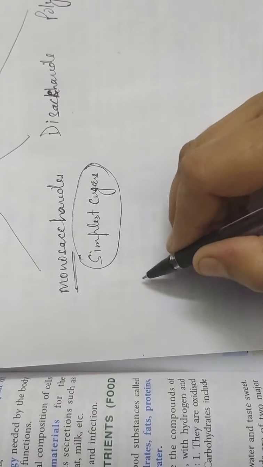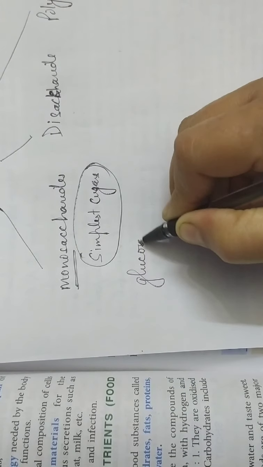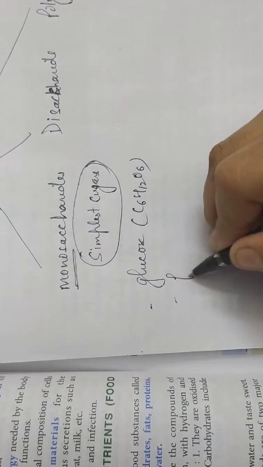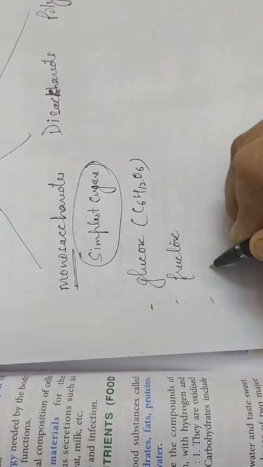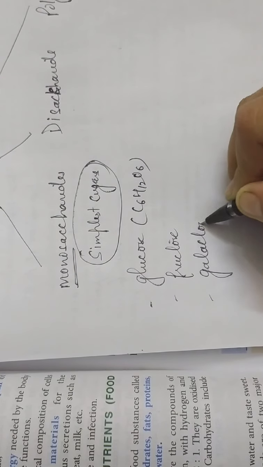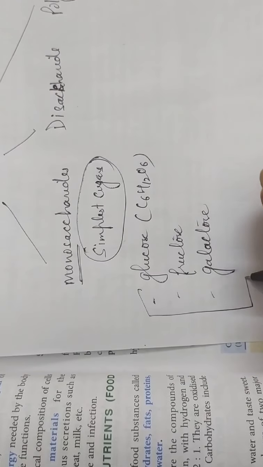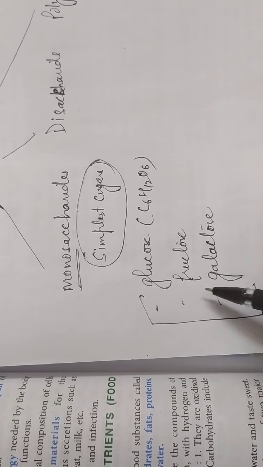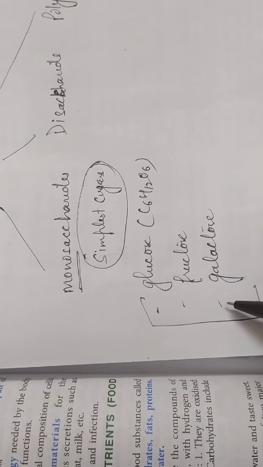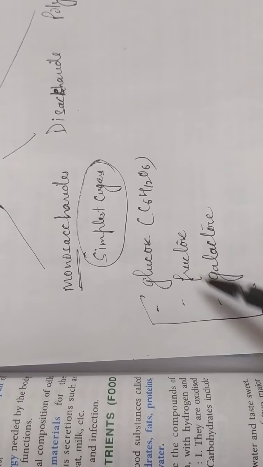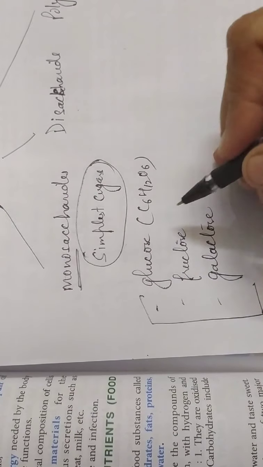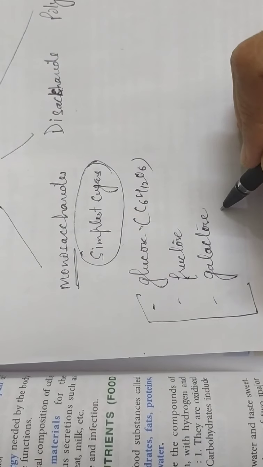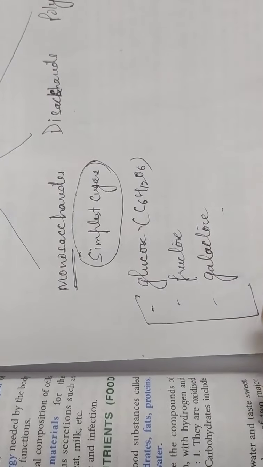And you are very much familiar with which those are: glucose, and you all know the formula of glucose, C6H12O6. Fine. The other examples are fructose and galactose. All these simple sugars don't need any digestion. They are directly absorbed in your blood because they are already the simplest of molecules, to which whatever food you eat is finally broken down. Okay. So glucose and fructose, simplest sugars, are found in fruit juices. Galactose is the simplest carbohydrate which is found in milk.